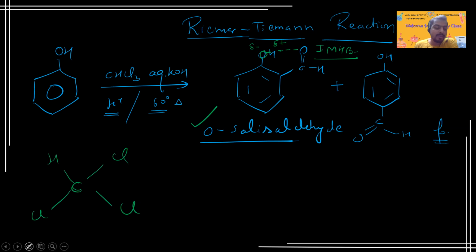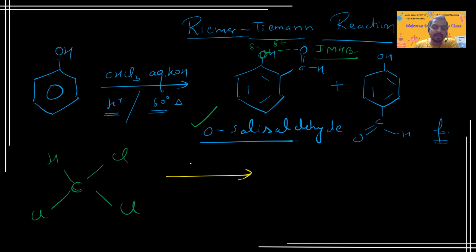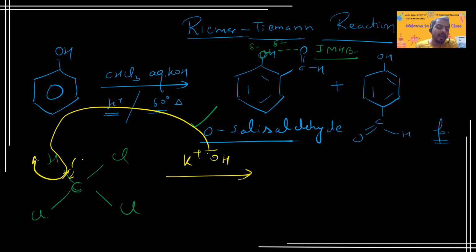So what happens in this reaction? The base, K plus OH minus, will come and take the H plus out. The orbital with two electrons will be left by hydrogen, and a water molecule will go away, and here there will be a carbon anion, CCl3 minus, with three chlorines.